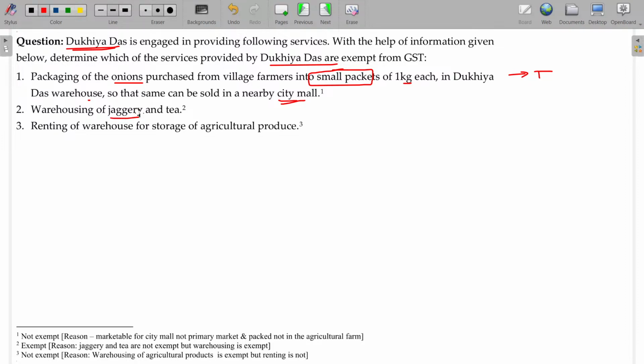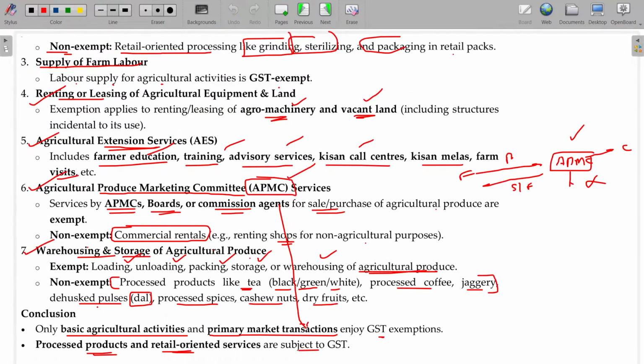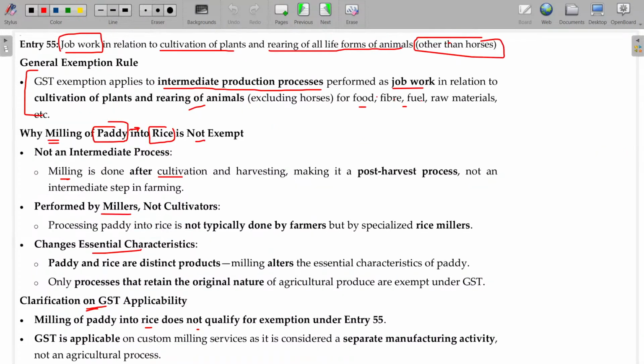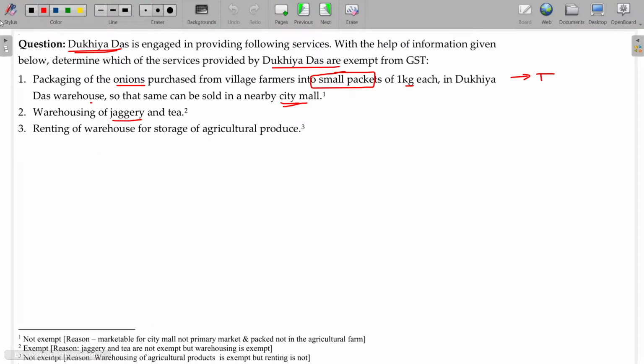Warehousing of jaggery and tea. Okay. Now here, one predominant point you have to understand: if you are producing jaggery and tea, that will be taxable. But especially here, I have not explained in a proper way.